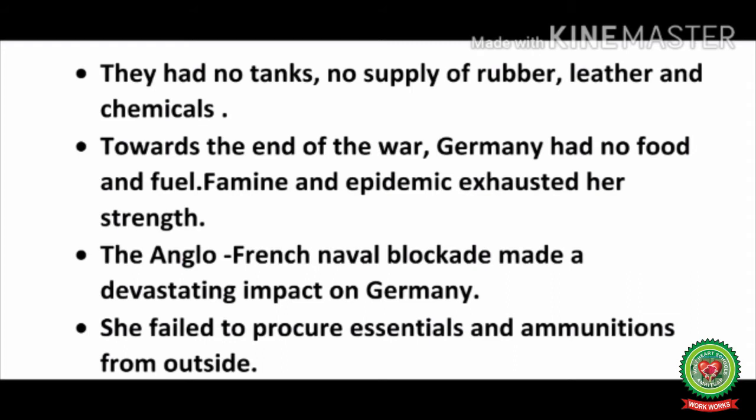Epidemic and large-scale destruction was there. People were exhausted by the economic crisis of Germany. The Anglo-French army had made a naval blockade of Germany, which caused a lot of harm to Germany. She was not able to get weapons from any other country. We had already discussed that America was giving weapons to the Anglo-French Entente, and this was the reason that Germany could not get any weapon from any other country.